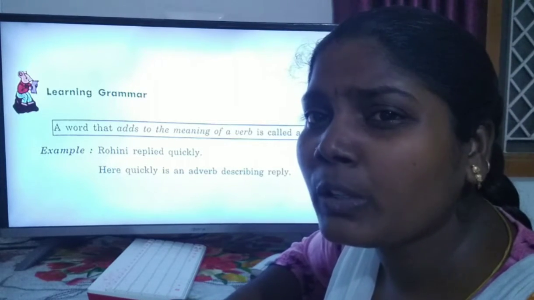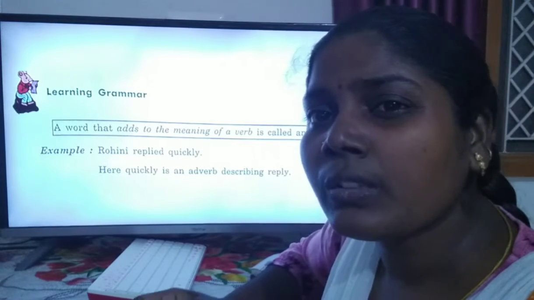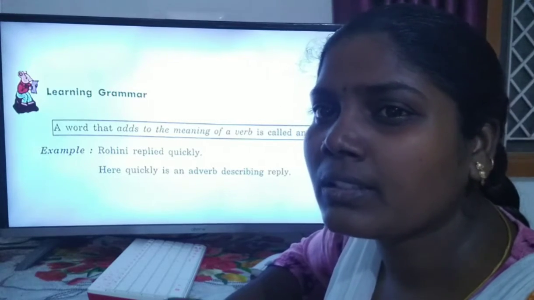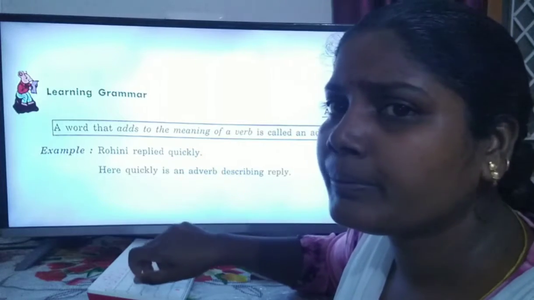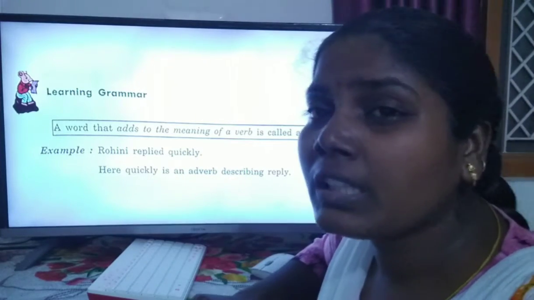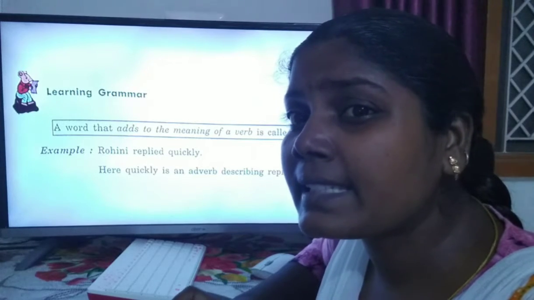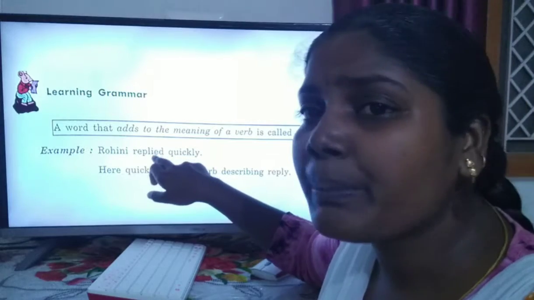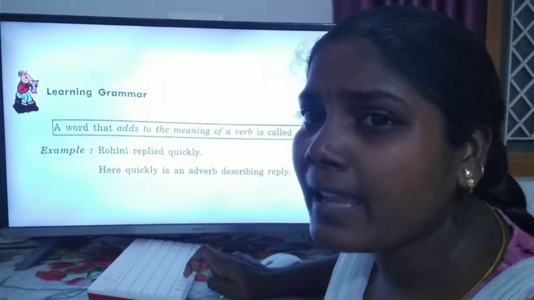When we finished our question, immediately she gave a reply to the person. That is quickly. Here quickly is an adverb, describing the verb. In this sentence, replied is a verb. Let's go for the other exercise.